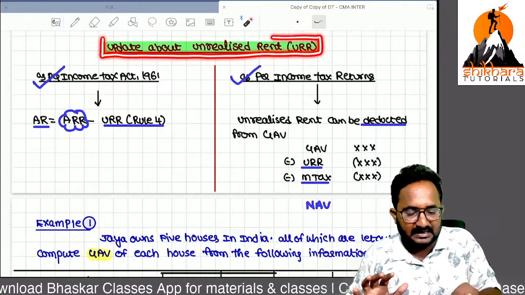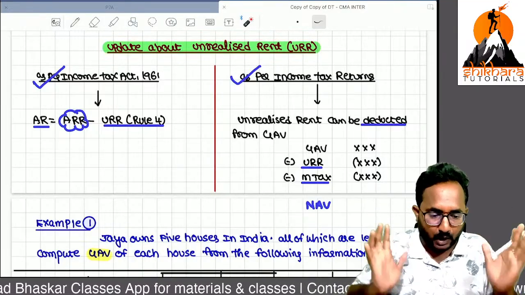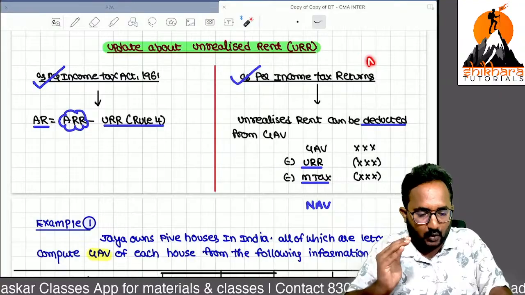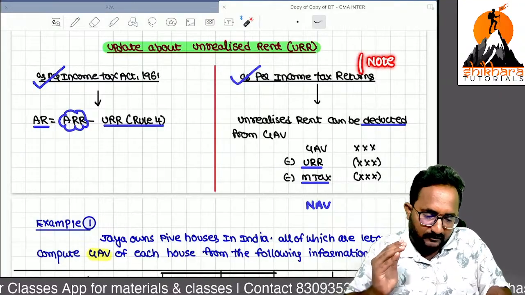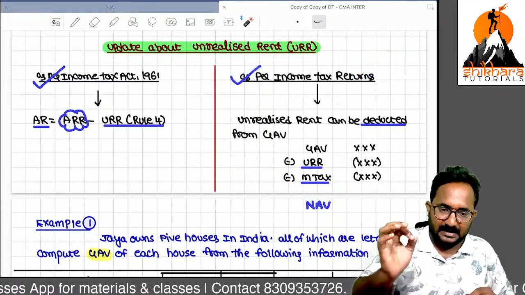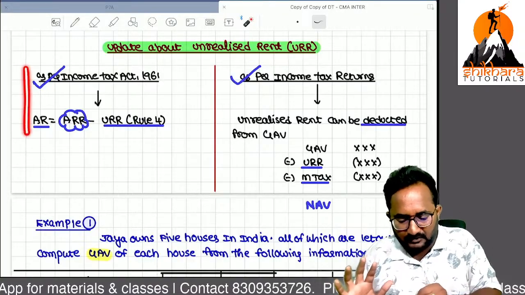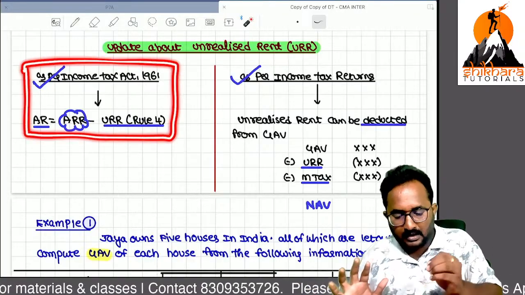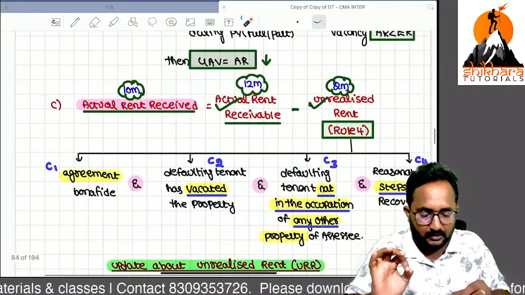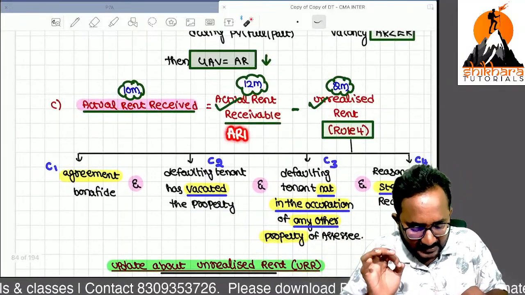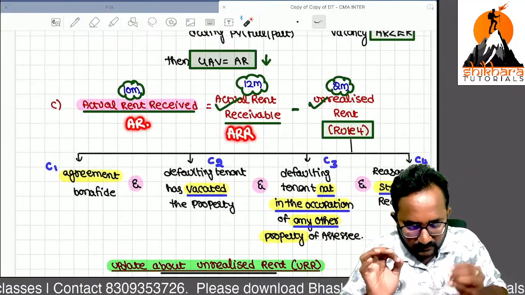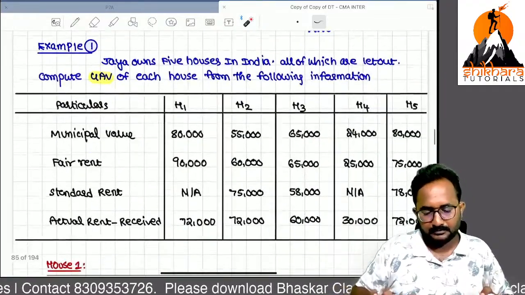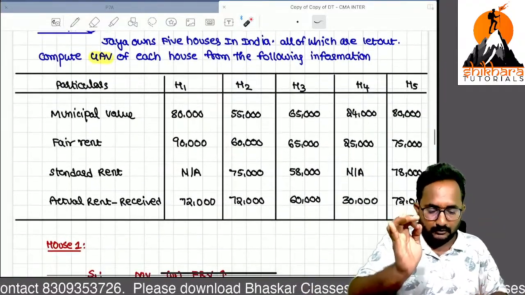So this is just an update, ma. While you are filing the return of income, definitely you will get some doubt. If you write this as a note point in your exam, yes, definitely a better impression can be created. But what is the treatment we can always give in our solutions, ma? Unrealized rent can be reduced from the actual rent receivable for getting the actual rent. Clear?